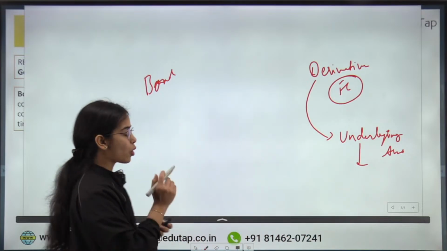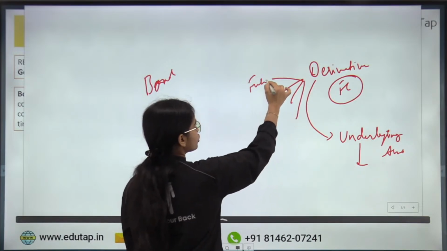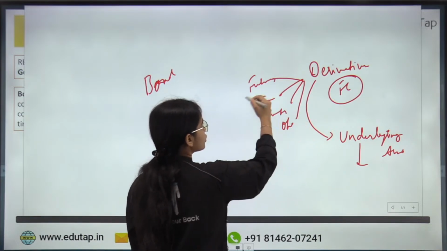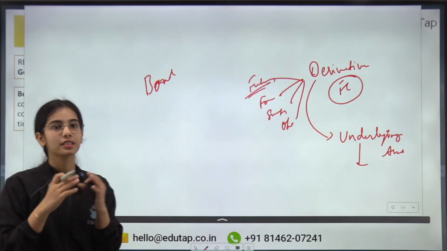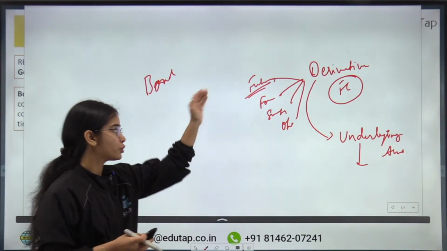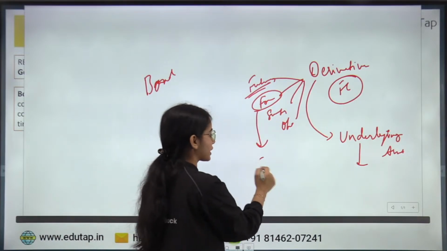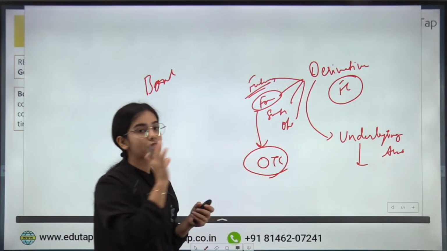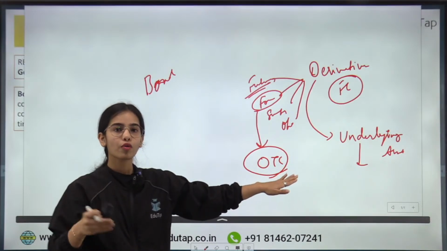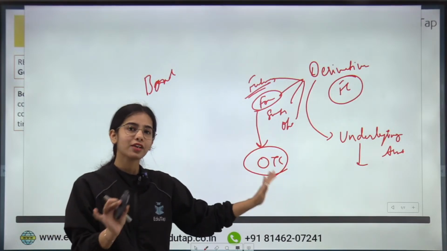Now derivatives have four kinds. There are four kinds of derivatives, that is the futures, forwards, swaps and options. So futures are sold and bought at the exchanges, in the stock market. But the forwards are being bought and sold in the over the counter market. That means the forwards are not being bought and sold in the exchanges, they are being bought and sold in over the counter markets, that is through the electronic trading platforms and such, that we are going to discuss.